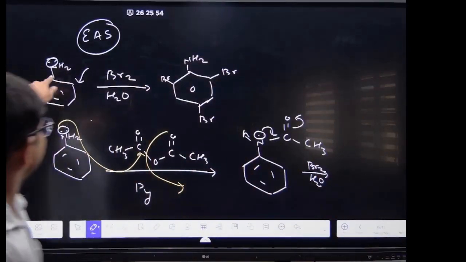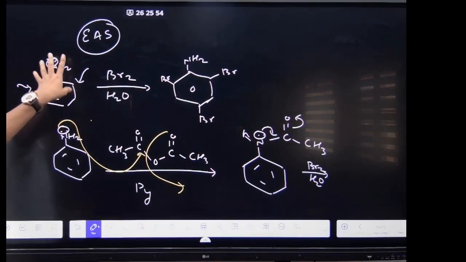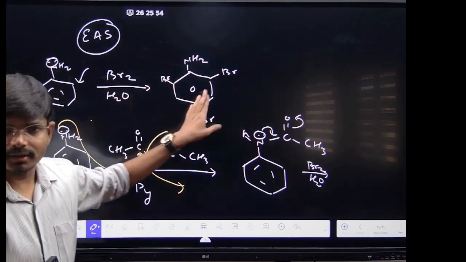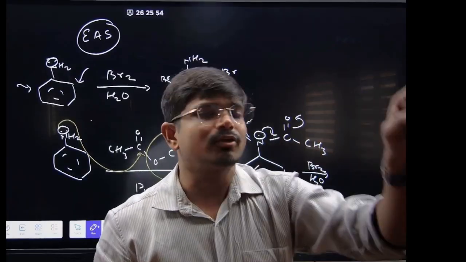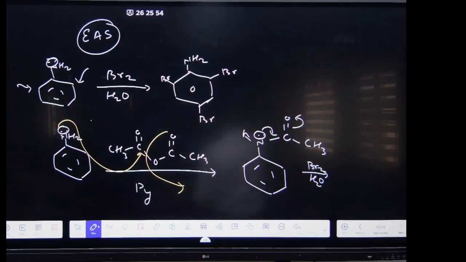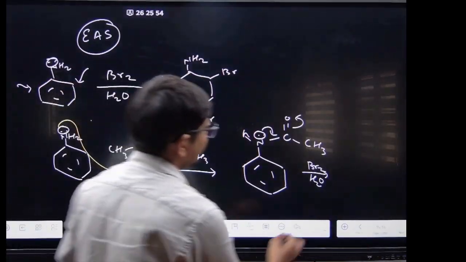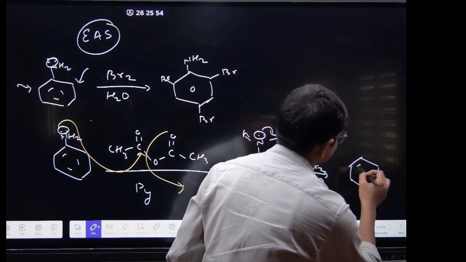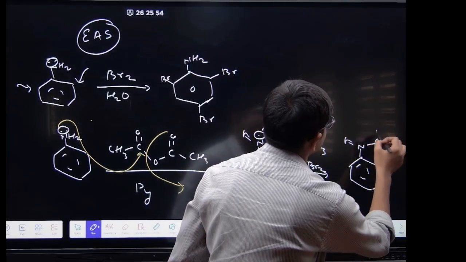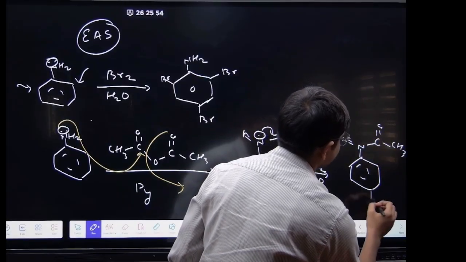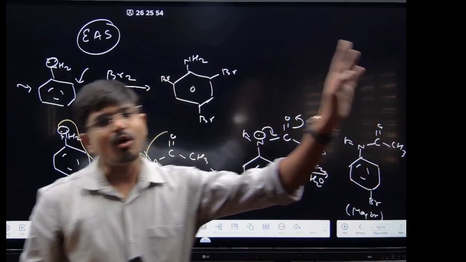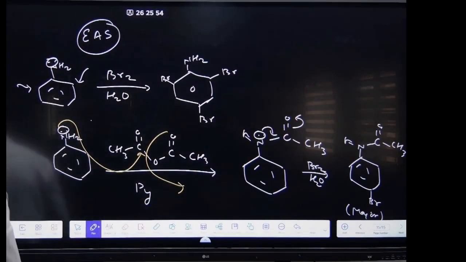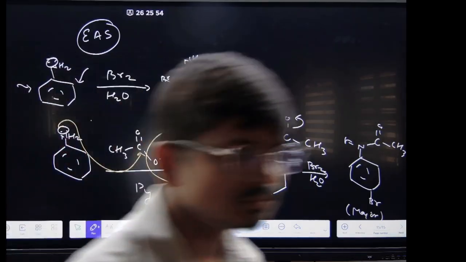See here, in this case NH2 is highly activating one. So all Br occupied at the ortho and the para position. Now this is a mild activating group. So the incoming electrophile can come at ortho or para position, not simultaneously at the ortho and the para position. So it will be forming the compound NH C double bond OCH3. Here will be Br, this will be your major product. And the minor will be your ortho product one. Got it? Understood?